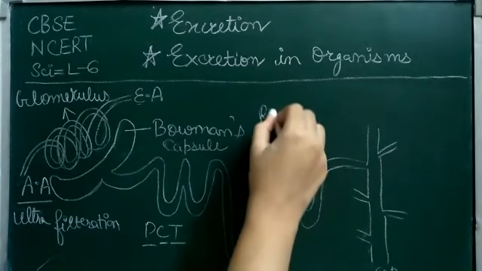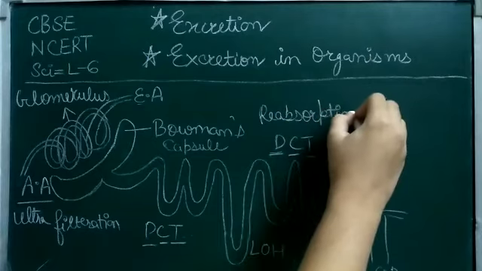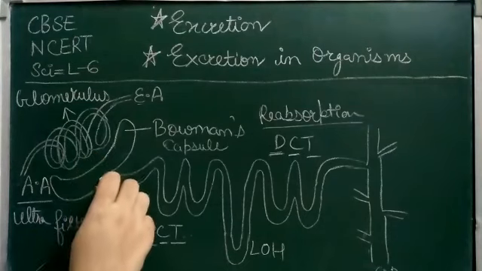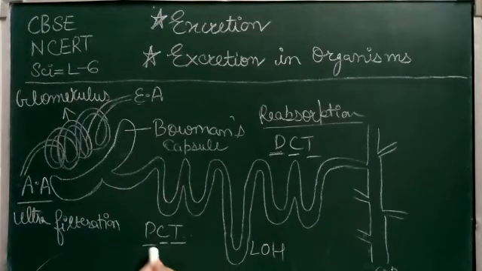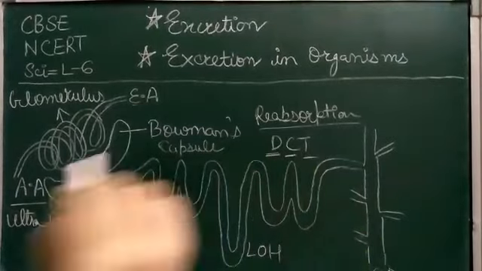Reabsorption takes place. Reabsorption of those substances which are useful for our body, like glucose. Our body needs glucose and an amount of water. So the things which came as filtrate in this tubular structure but are useful for our body are reabsorbed in the PCT, loop of Henle and DCT.